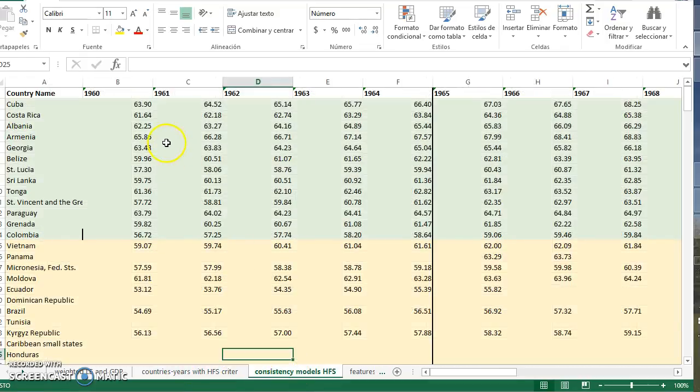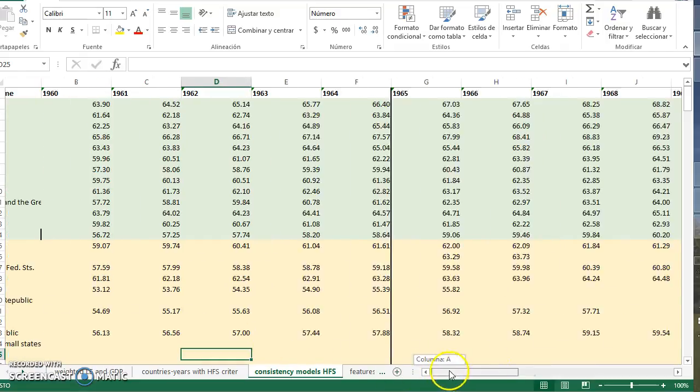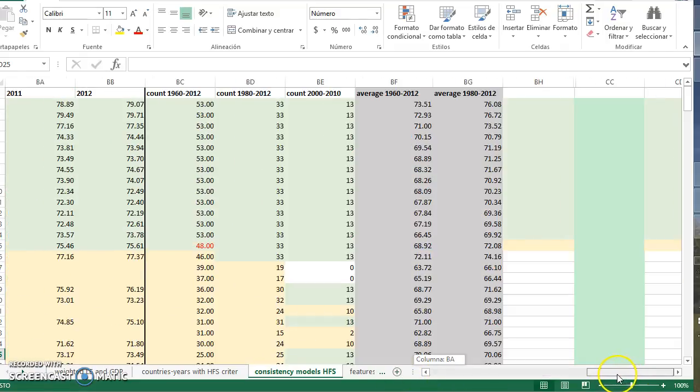The third one shows those countries that have met these three criteria from 1960 till 2012 for all the 33 years counted. Vietnam is included because there were some years during the war where data were not reliable.